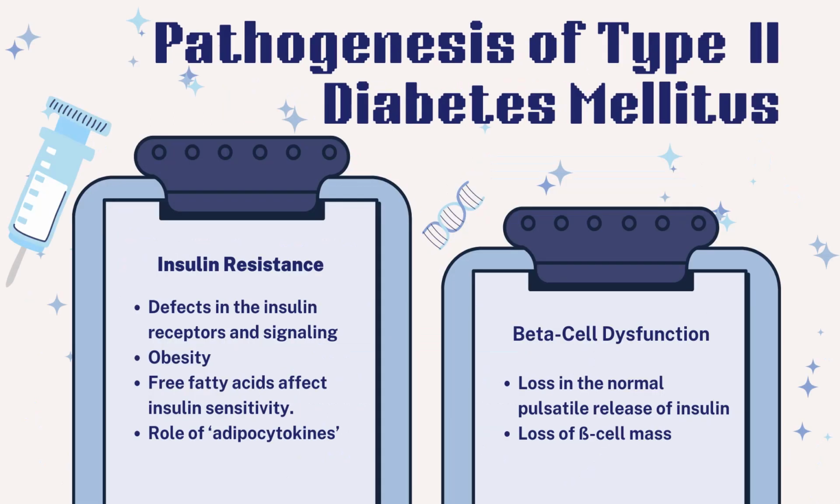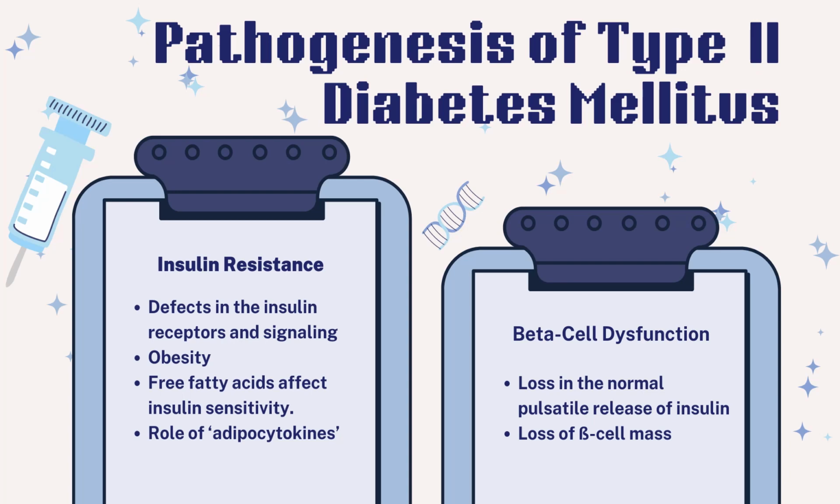Pathogenesis of type 2 diabetes mellitus. Environmental factors like sedentary lifestyle and dietary habits along with genetic factors contribute significantly to the pathogenesis of type 2 diabetes mellitus. There are two major defects found in type 2 diabetes, which are peripheral insulin resistance and insufficient insulin secretion.